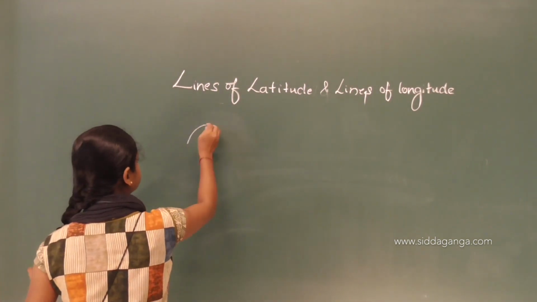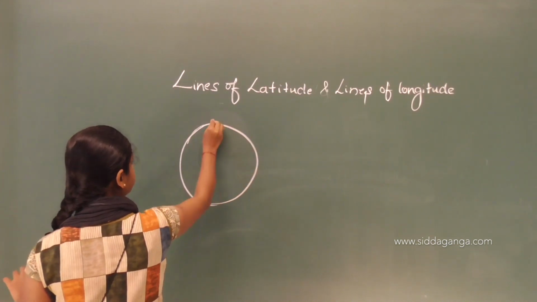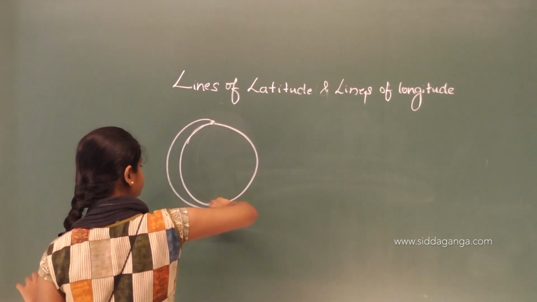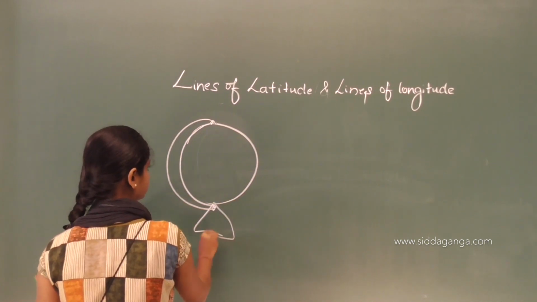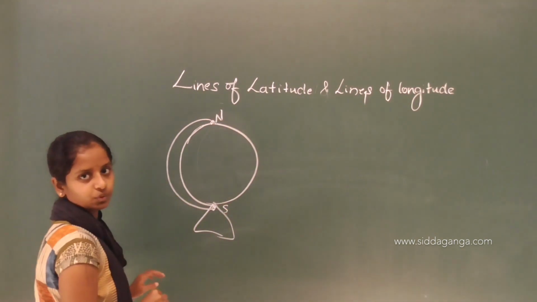This is the earth's surface, a sphere or a globe. This is the North Pole and this is the South Pole.